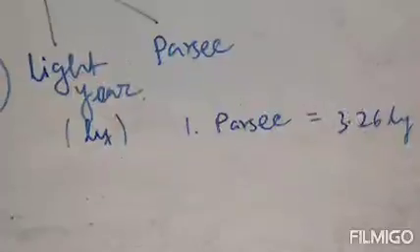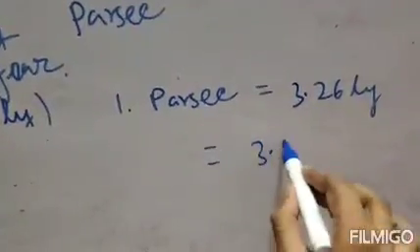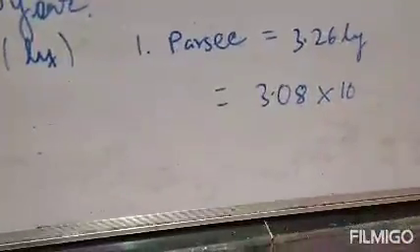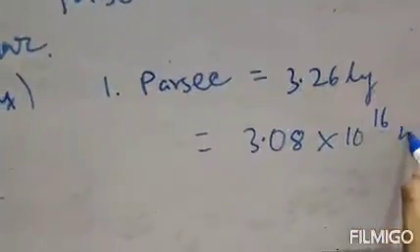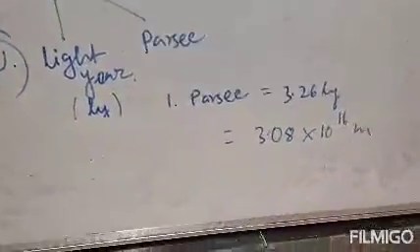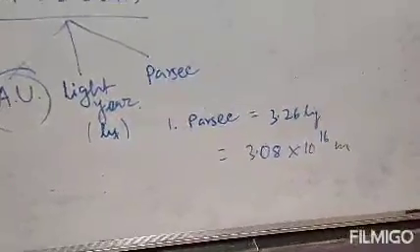And there is another value of 1 parsec. 1 parsec is equal to 3.08 into 10 to the power 16 meter. This is the relation between parsec and meter. That means 1 parsec equals 3.08 into 10 to the power 16 meter or 3.26 light year. Clear?